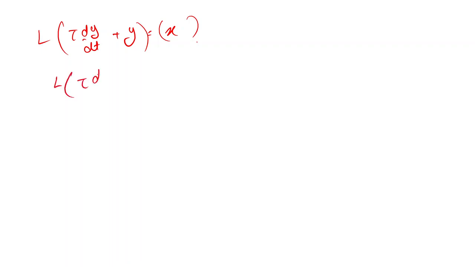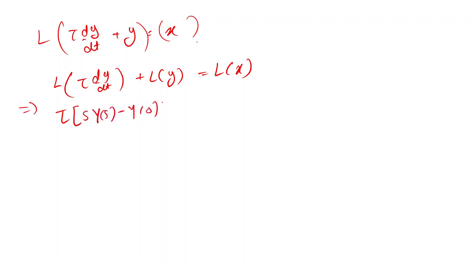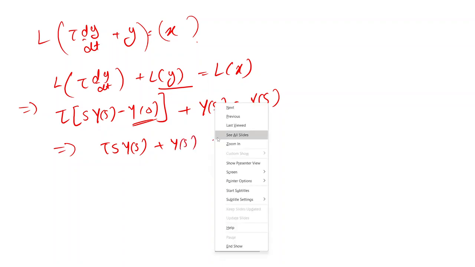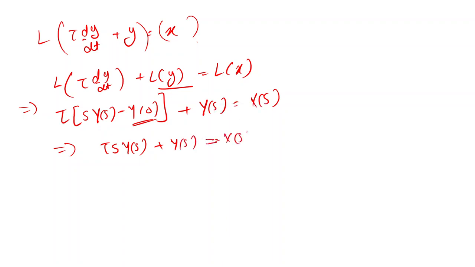So that will be the Laplace transform of tau dy/dt plus the Laplace transform of y equal to the Laplace transform of x, and this will give us tau times s Y(s) minus y(0), plus the Laplace transform of y, which is Y(s), and the Laplace transform of x, which is X(s). So y(0) we are considering as 0, so it will become tau s Y(s) plus Y(s) is equal to X(s).